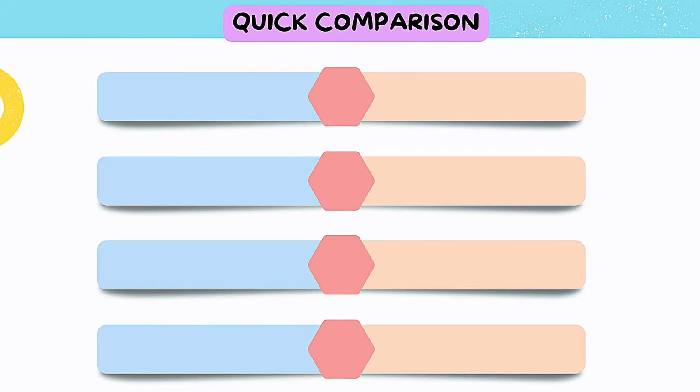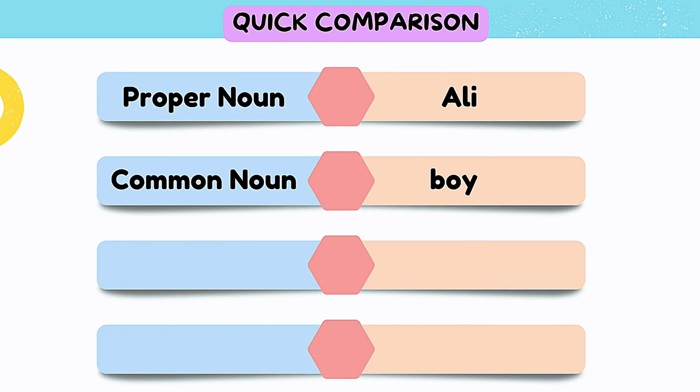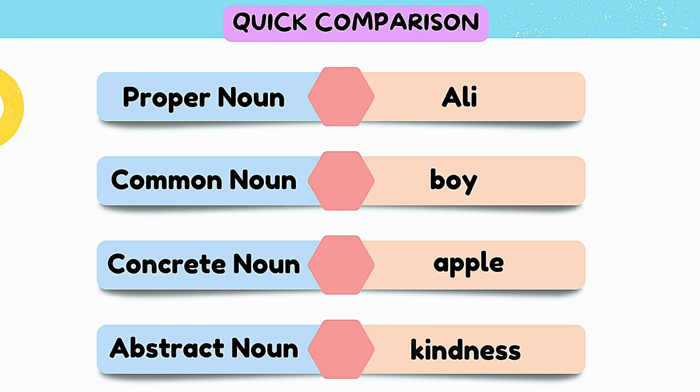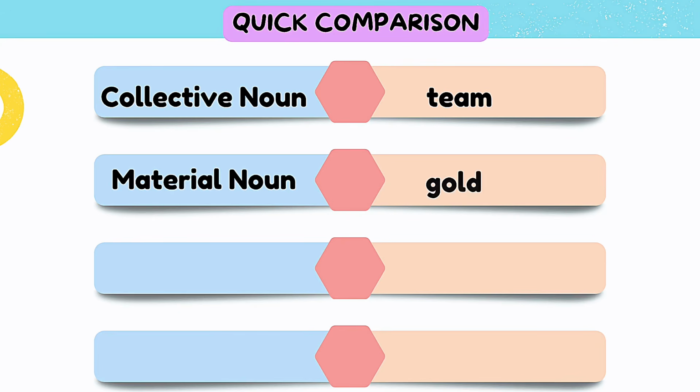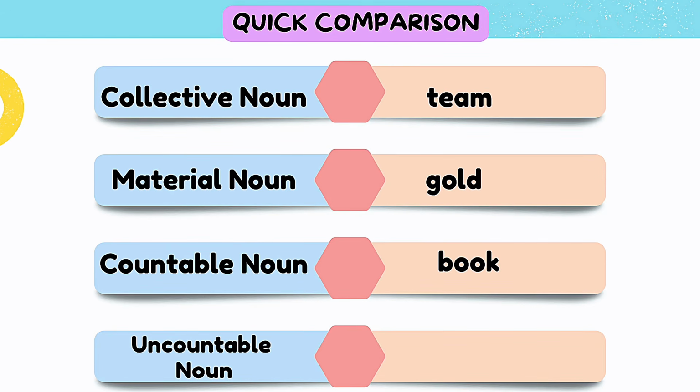Let's have a quick comparison. Proper noun: Ali. Common noun: boy. Concrete noun: apple. Abstract noun: kindness. Collective noun: team. Material noun: gold. Countable nouns: books. Uncountable nouns: water.